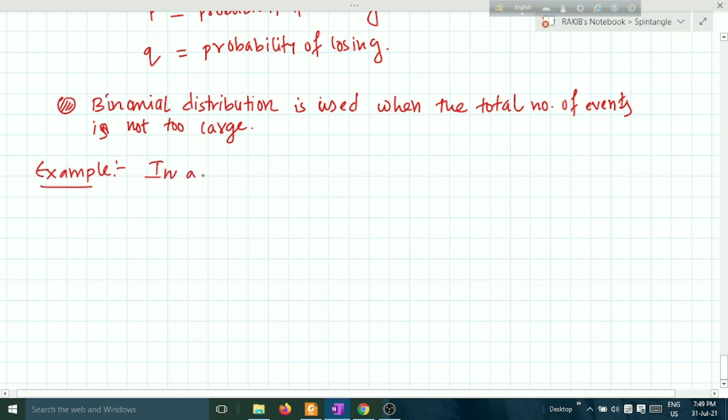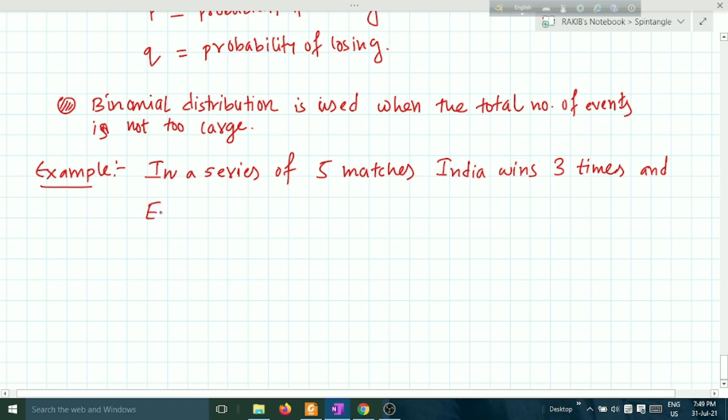In a series of 5 matches, India wins 3 times and England wins 2 times.